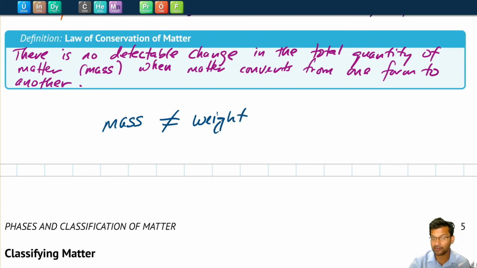Mass is the amount of matter something contains, whereas weight is the effective force on some mass. So your mass under the effect of Earth's gravitational pull gives you your weight. This is why your weight is different on Earth than it would be on the surface of the moon, for example, but the amount of mass that you have did not change between traveling from the Earth to the moon.